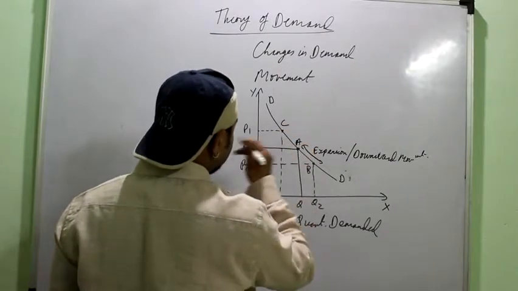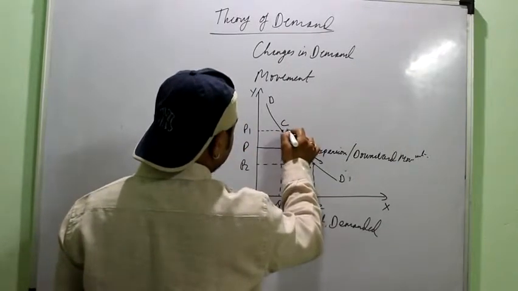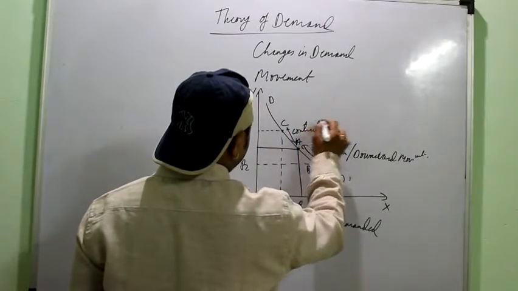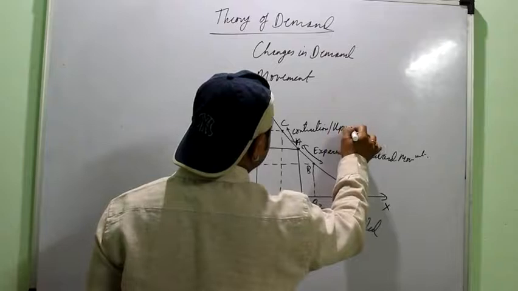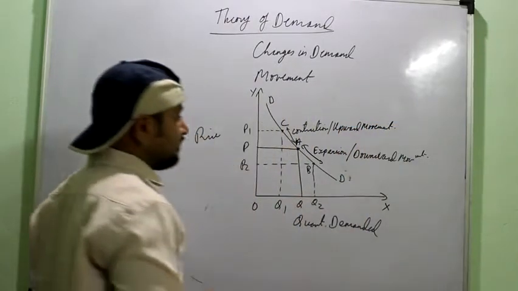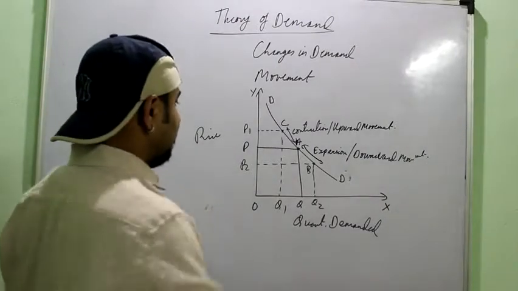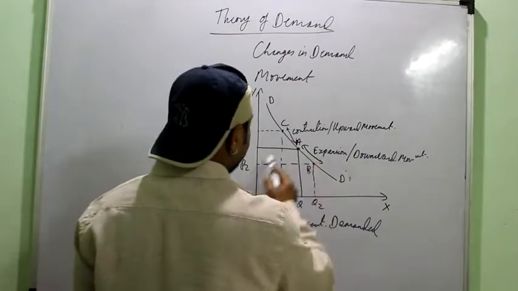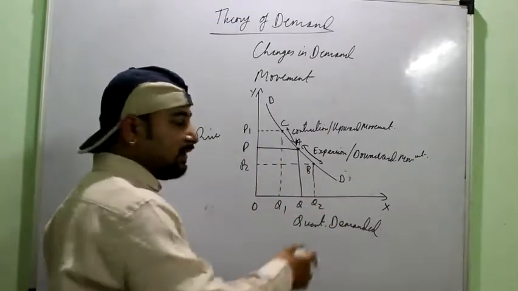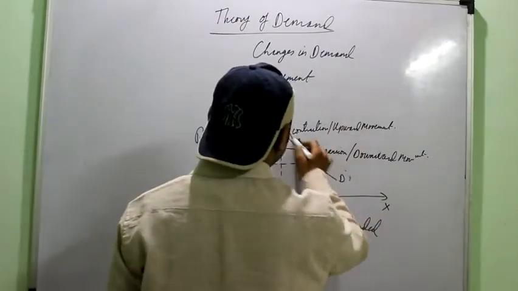Then from point A to point C, we have contraction or upward movement. So again, you can just see that definitions are all satisfied, right? It is the rise in demand due to the fall in price. It is the fall in demand due to the rise in price, and the direction is again naming them downward and upward, down and up.